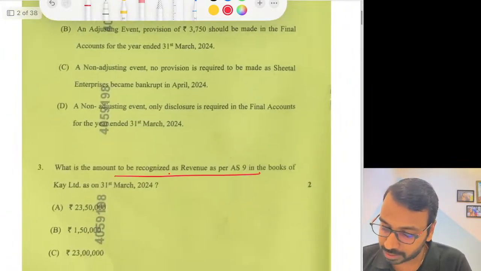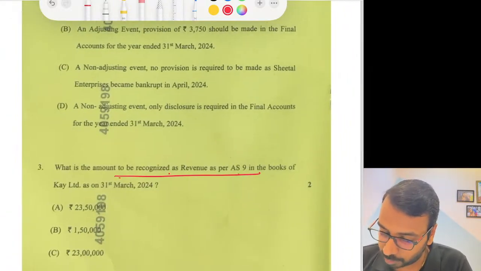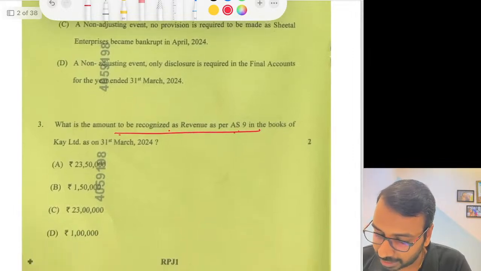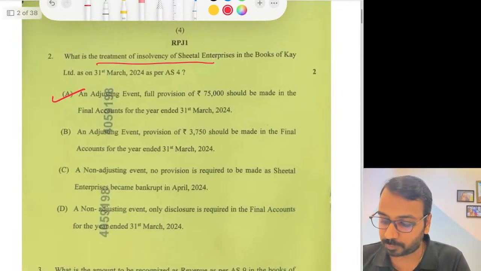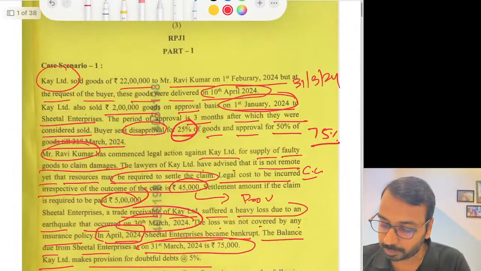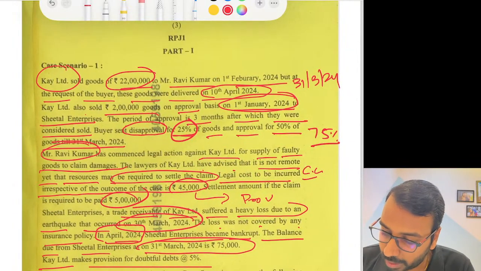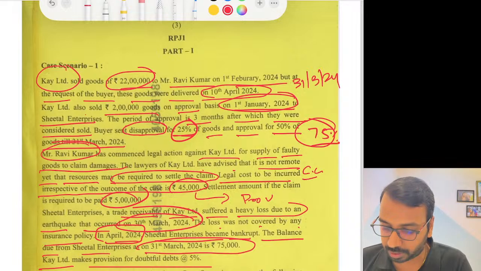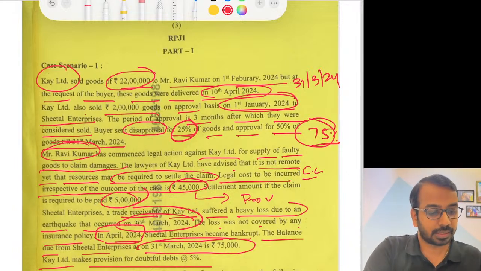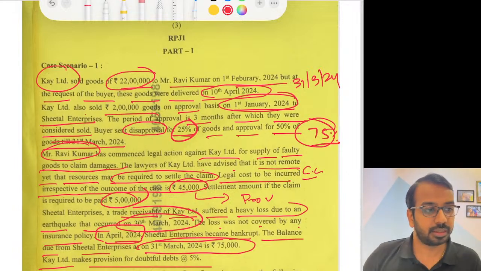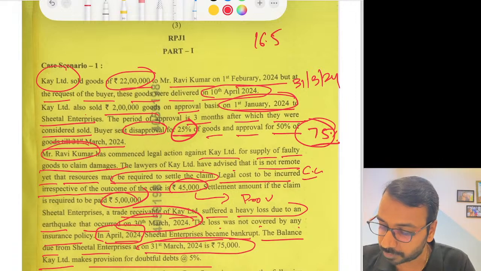Then the third one is, what is the amount to be recognized as revenue as per AS9 in the books of K Limited as on 31st of March. So when it comes to revenue, the first part, sold goods of 22 lakhs, out of which 75% we have to recognize. So 22 lakhs into 75%, 16.5 lakhs.